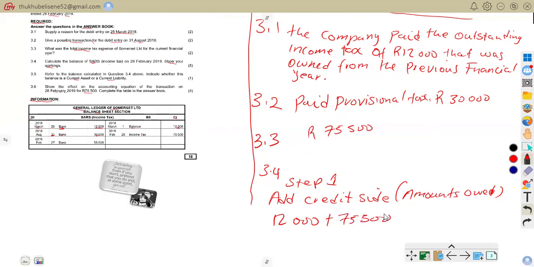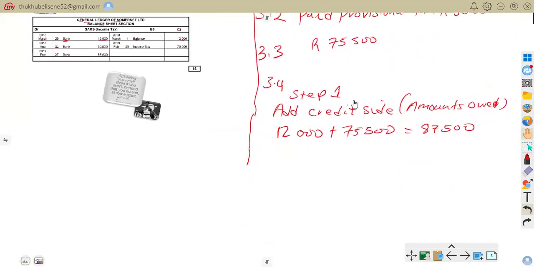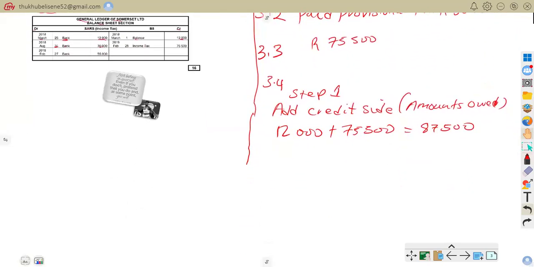75,500. So all this will give us the total amount that should have been paid, which amounts to 87,500. So this is the amount that should have been paid. So that is that. Then we move on to our step two.